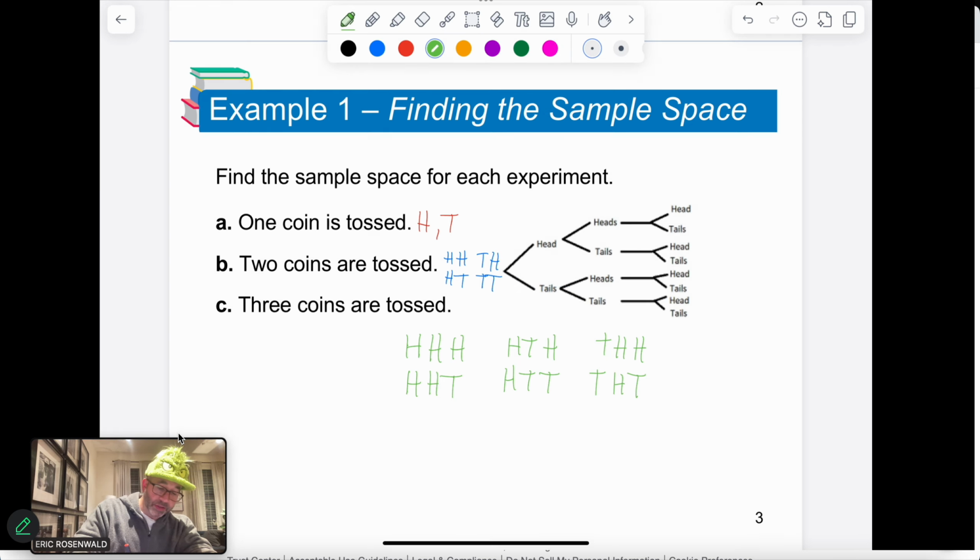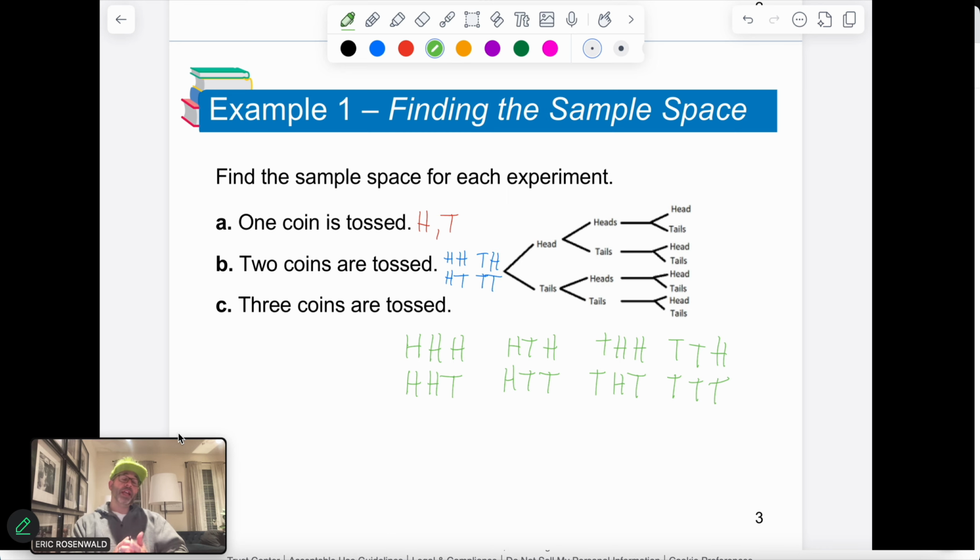We're going to have tails, tails, heads, tails, tails, tails. So in this case, we could see that there's 8 possible outcomes here. Now, if we apply the fundamental counting principle, here's what we know.